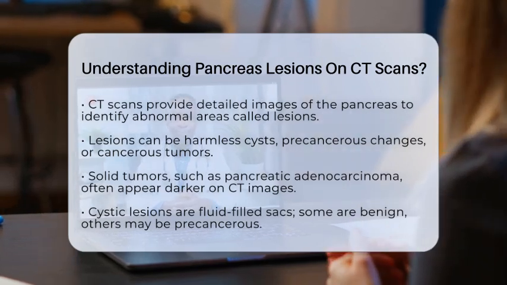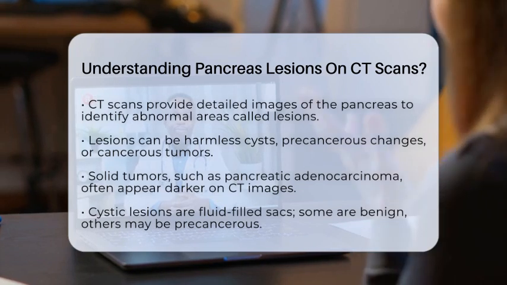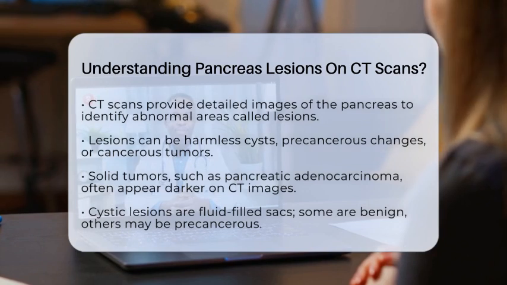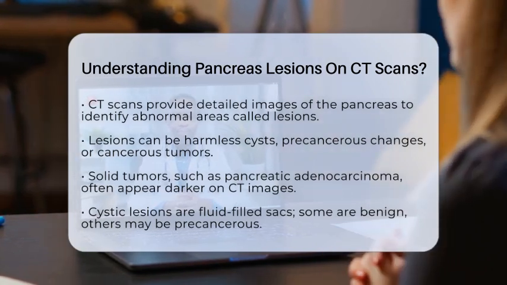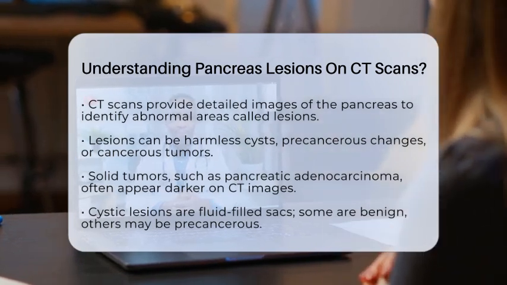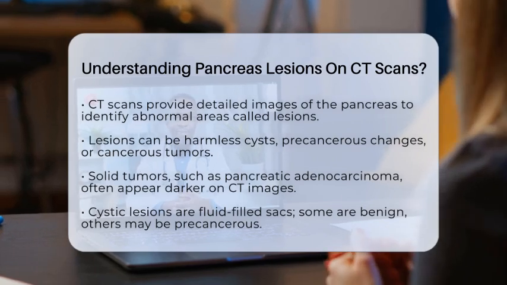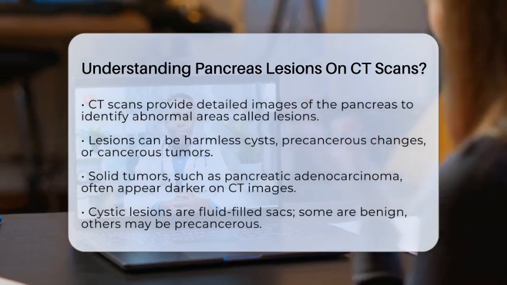Pancreas lesions come in different forms. Some are solid tumors, which are made up of dense tissue. The most common and aggressive type of pancreatic cancer is called pancreatic adenocarcinoma. On a CT scan, it often appears as a darker or hypodense mass compared to the normal pancreas tissue.